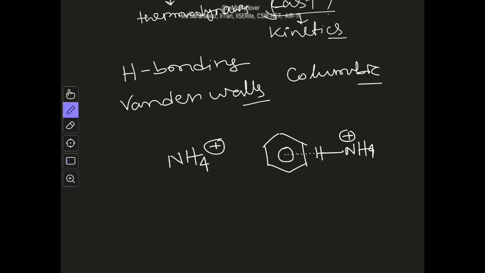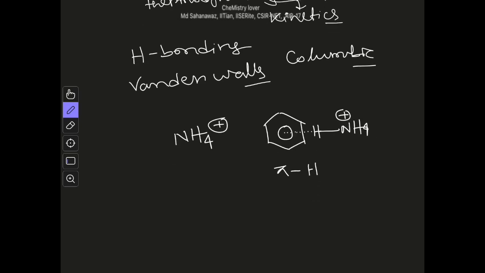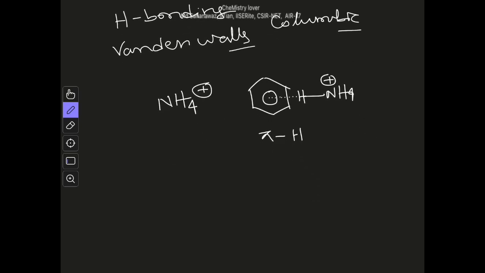This is a kind of pi to hydrogen bonding, where electrons from the pi cloud go to the hydrogen. There are several examples like this, but these interactions are not enough to do a chemical change within a molecule. So all attractive forces are not enough to do a chemical reaction, and there are other factors which are responsible for whether a chemical reaction will occur or not.